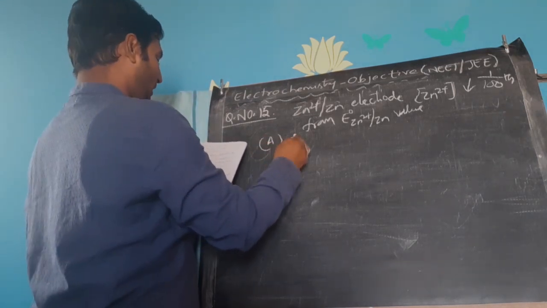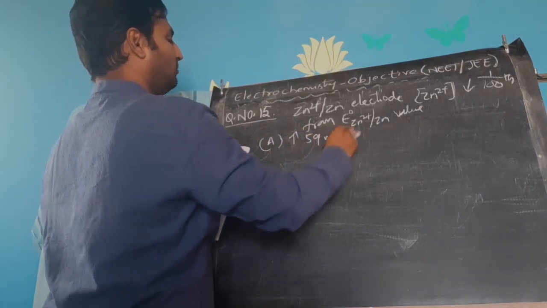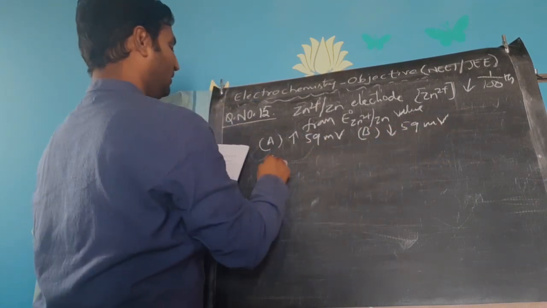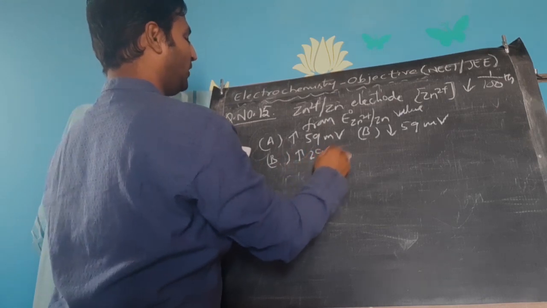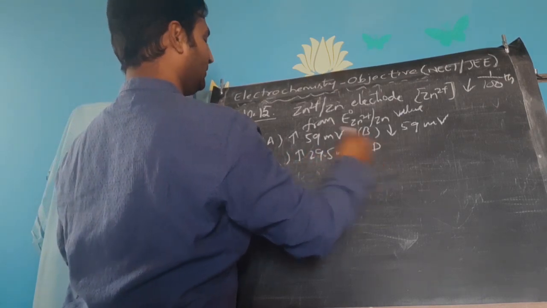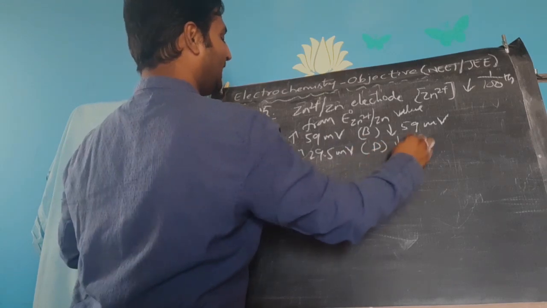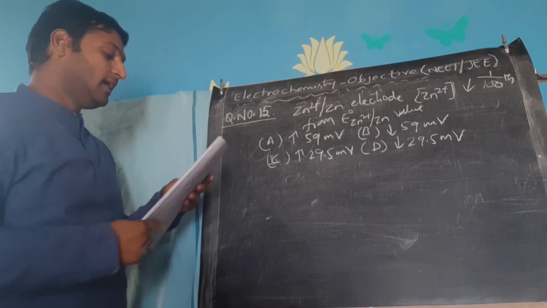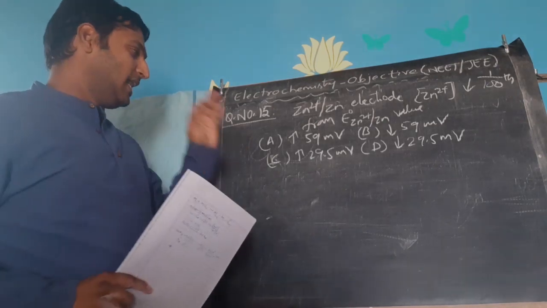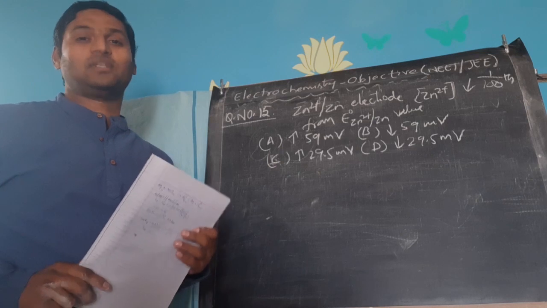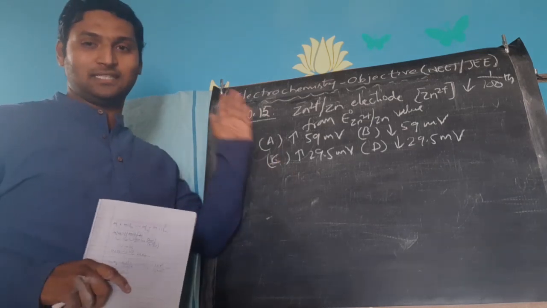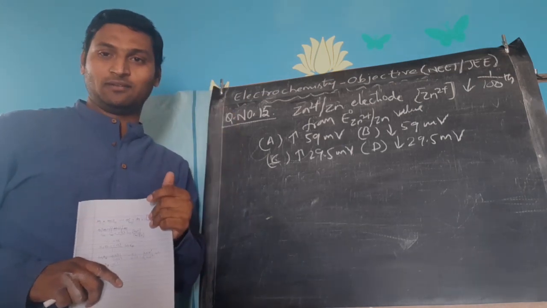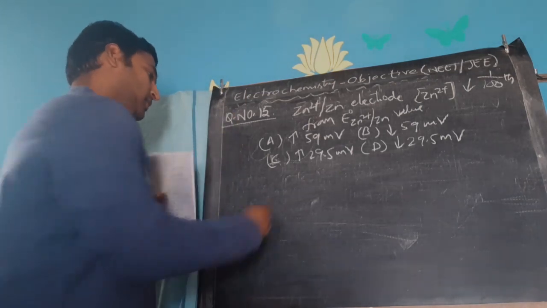Options given to you are increases by 59 millivolts, decreases by 59 millivolts, increases by 29.5 millivolts, and decreases by 29.5 millivolts. Right? Now let us remove the senseless options. To remove senseless options, let me write the basic equation required. Have you understood by now which equation to be used here? You are absolutely right, Nernst equation.